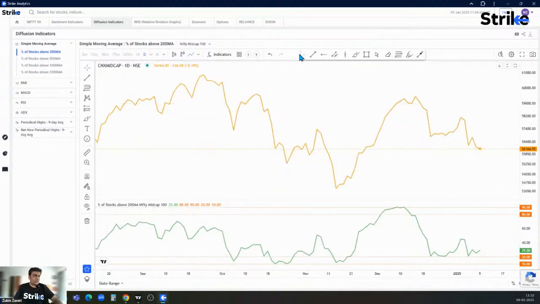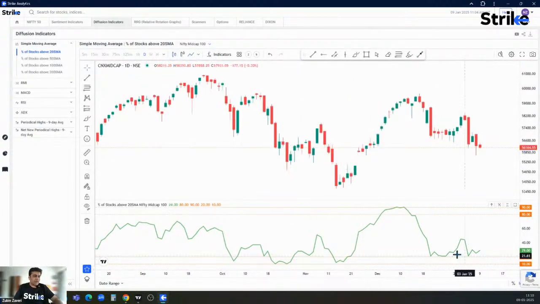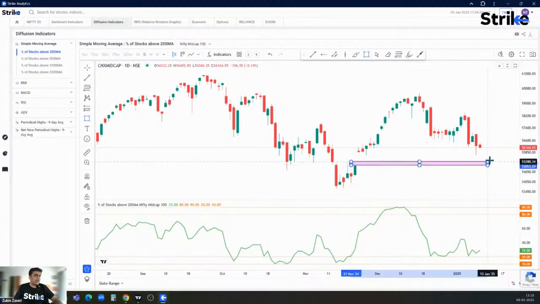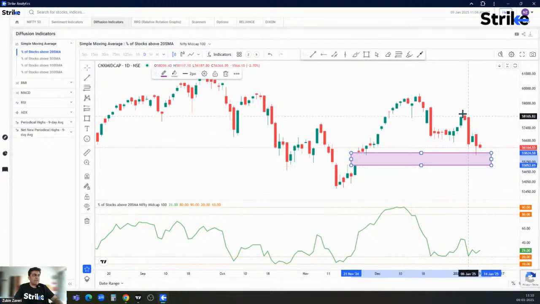All right. So in Nifty Mid Cap 100, it is near the oversold territory and it's trying to bounce back. All right, and this index is getting some support from this gap area. So mid cap index at the gap area, percentage of stocks above 20 SMA, taking support a little bit above its oversold territory.